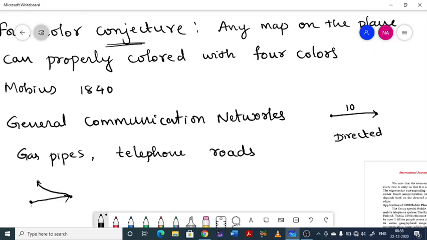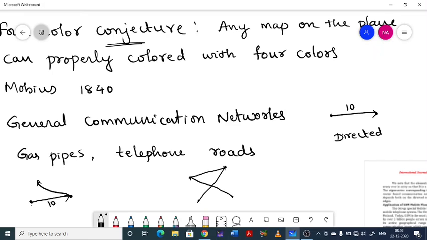How much gas is going to be carried through this pipe, that will be the weight of this. It may be in gallons or maybe other units used to measure that capacity. So whatever we label this edge, that will be the capacity of that edge or that communication network in general. So similarly, roads: you may have many cities and roads connecting those cities.